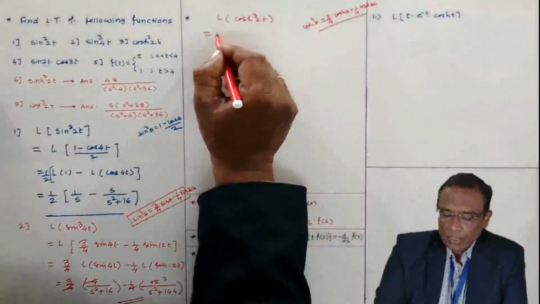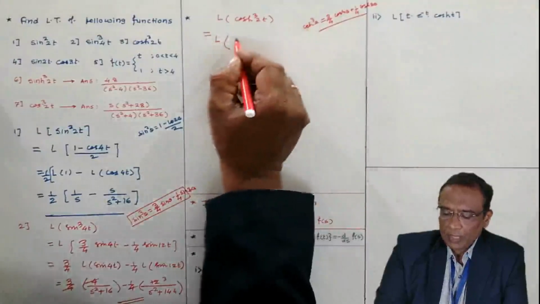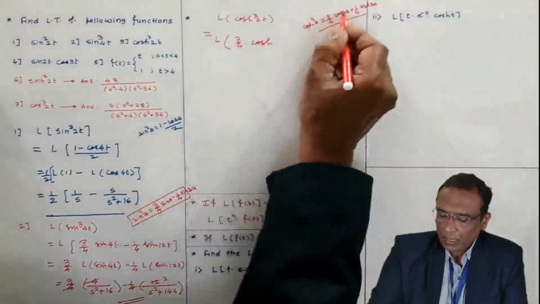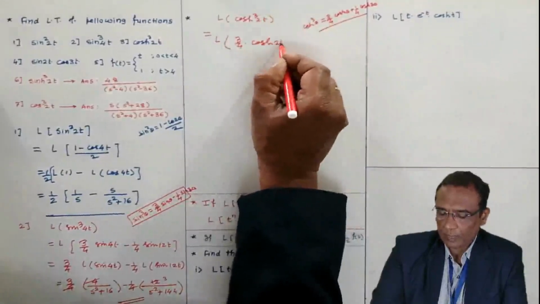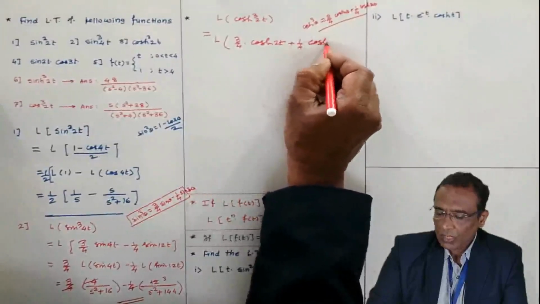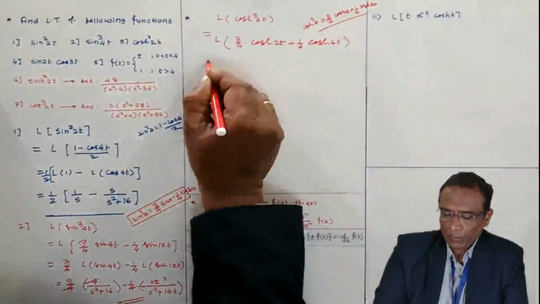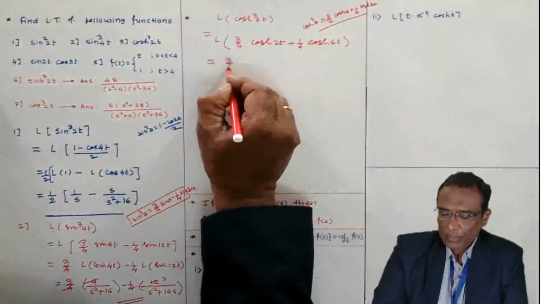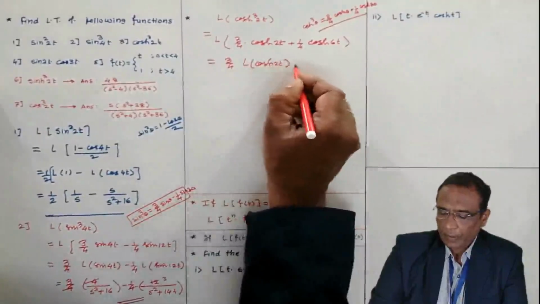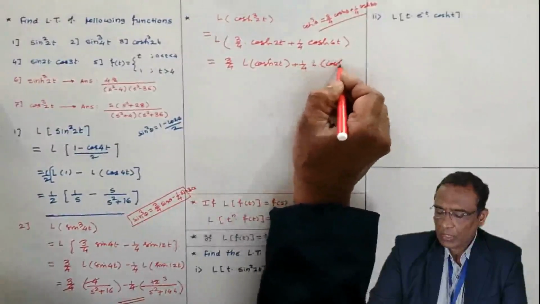Now, I am using this formula. Laplace of cos h cube theta is 3 by 4 cos h theta, theta is 2t, plus 1 by 4 cos h 3 theta, means 6t. Now the 3 by 4 is outside, Laplace of cos h 2t. 1 by 4 is outside of Laplace operator, cos h 6t.